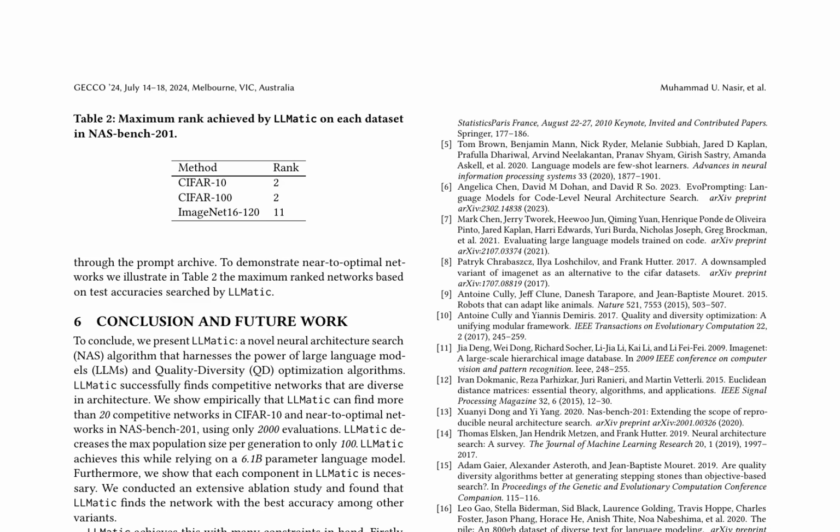LLMatic is a novel neural architecture search algorithm that combines the capabilities of large language models with quality diversity optimization algorithms. This approach enables the discovery of competitive networks that exhibit diverse architectures, achieving near-optimal performance on NAS-Bench-201 with a remarkably low 2000 evaluations. The efficiency of LLMatic is attributed to its utilization of a 6.1 billion parameter language model and a reduced population size per generation.